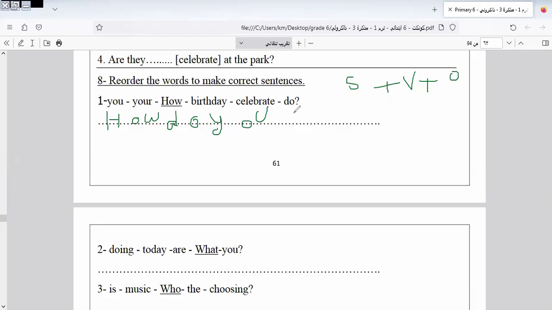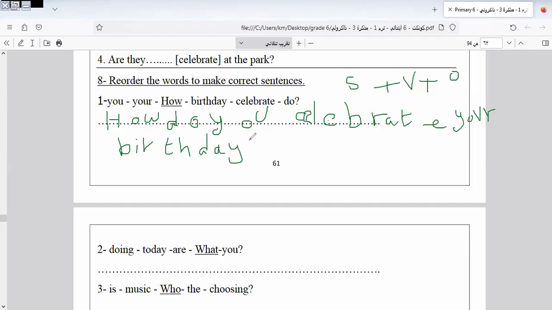How do you celebrate your birthday? And I put a question mark at the end of the sentence, okay?